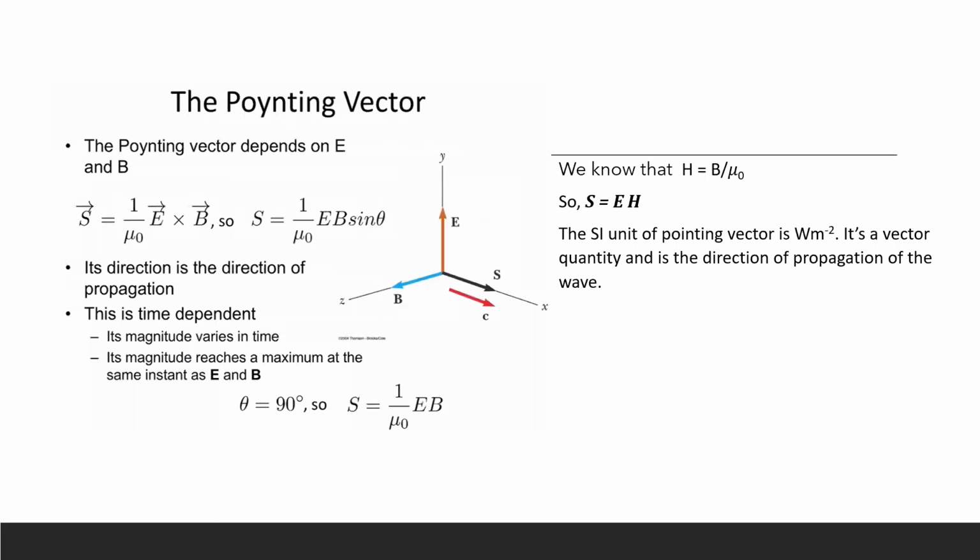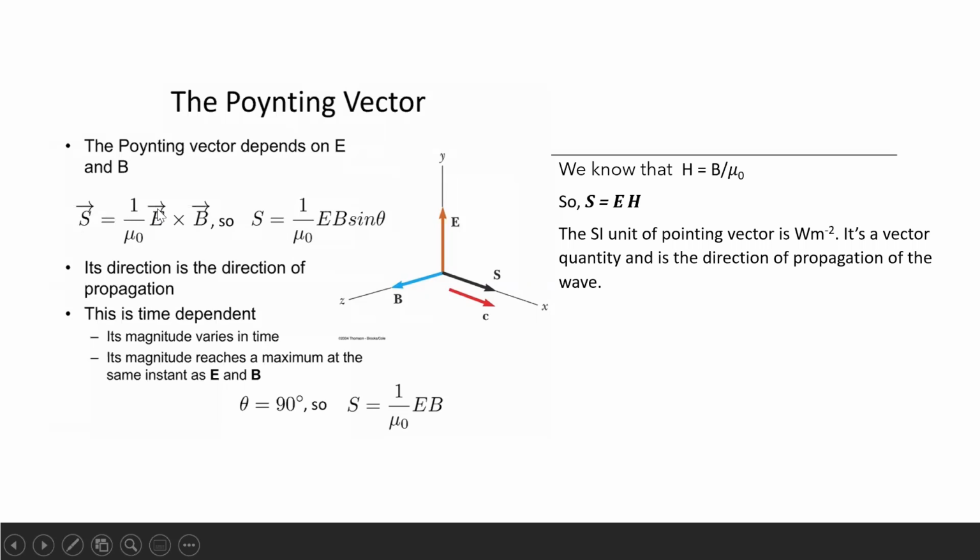Let us see more about electromagnetic waves. One important quantity which you haven't learned before related to electromagnetic waves is the Poynting vector. So a Poynting vector is defined as S is equal to 1 by mu naught E cross B. The Poynting vector is denoted by the letter S. As you can see here, it's a vector.